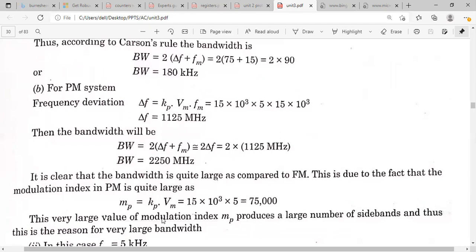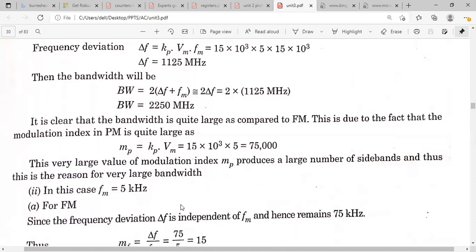So you can compare both FM and PM systems. The bandwidth will be increased in the phase modulated system. You will get a very large bandwidth.